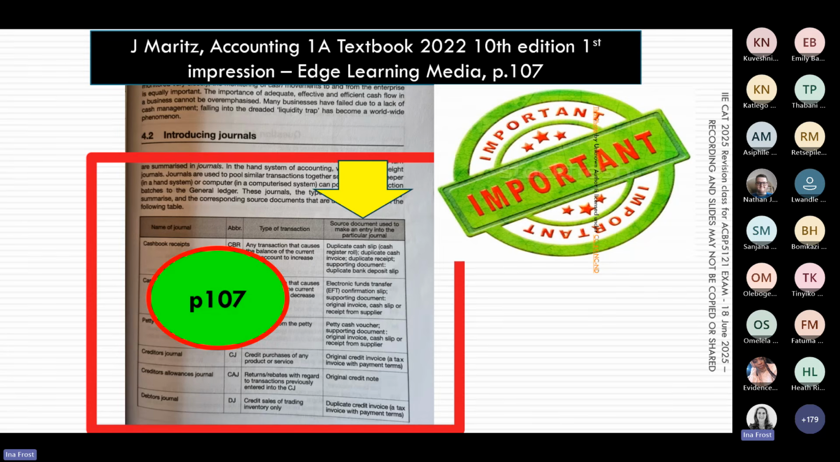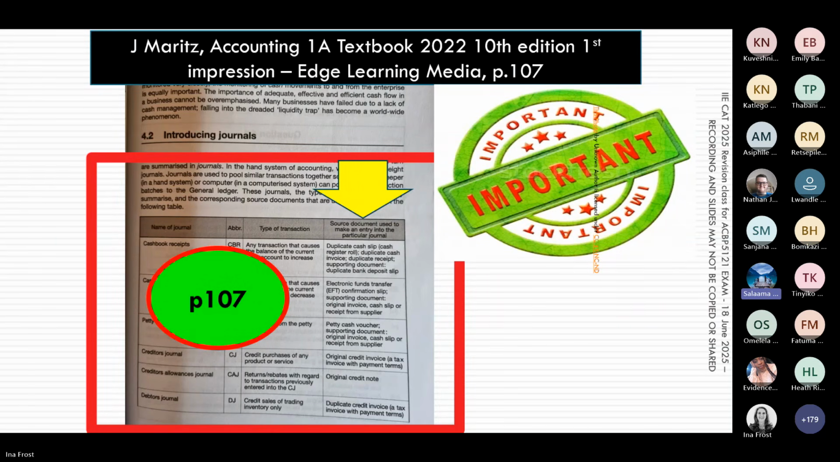Thank you, Evidence. Bomkazi and Salama, have you got anything you'd like to add for our students? I don't have anything to add, Ina. Sorry, Salama. Okay, not a problem.